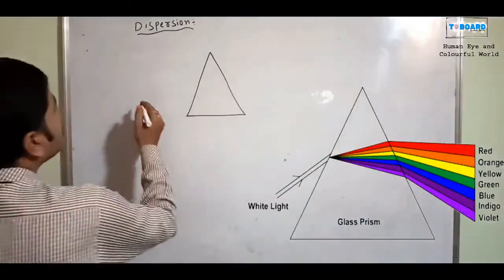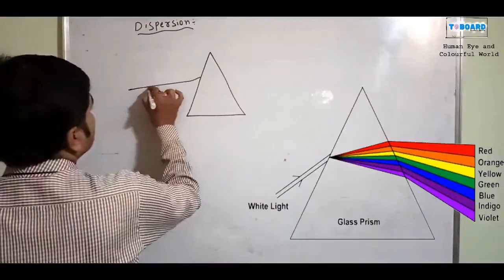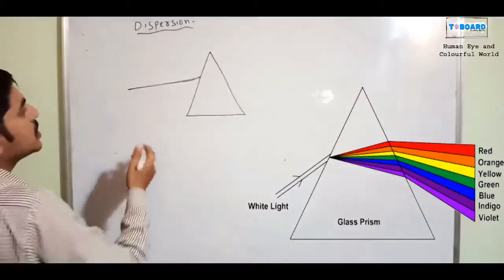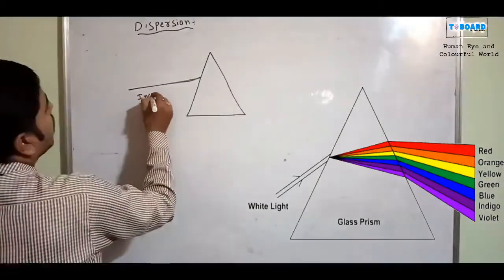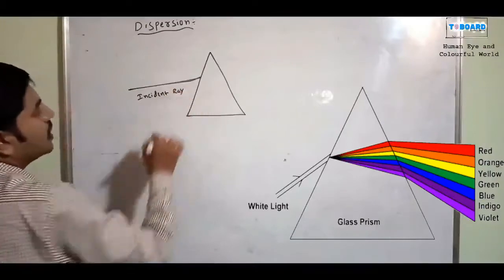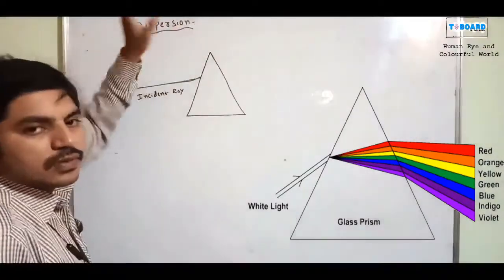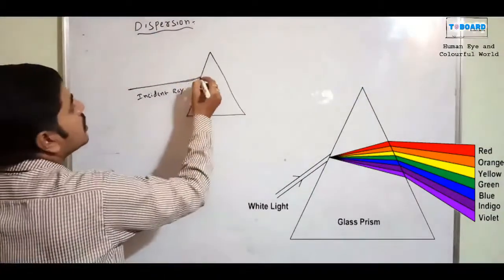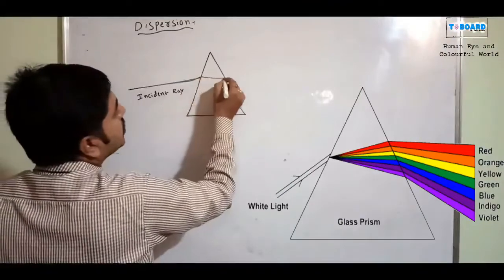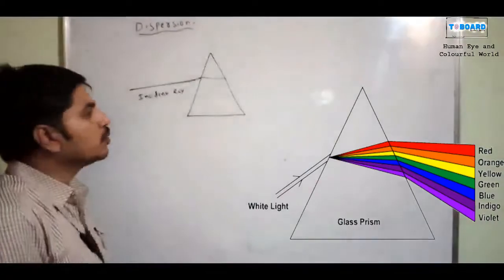When any ray of light falls on a particular prism, this is called the incident ray. We already know that. The incident ray falls on one side of the prism. Then after that, the ray enters inside the prism. It travels and it is refracted, that is, the bending of light.